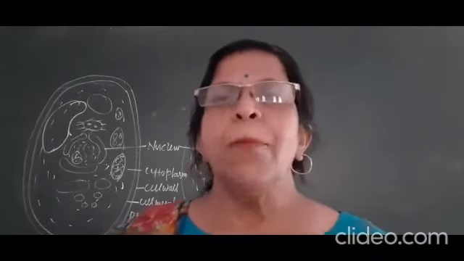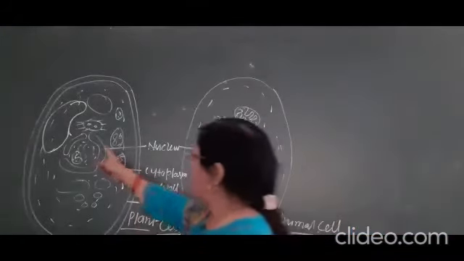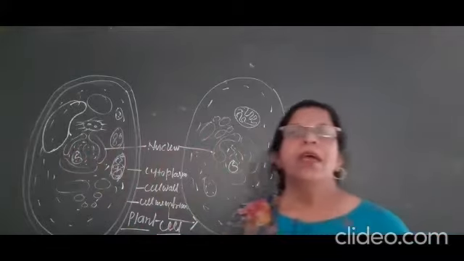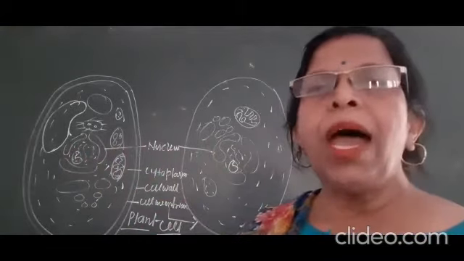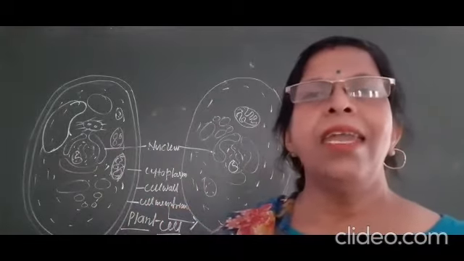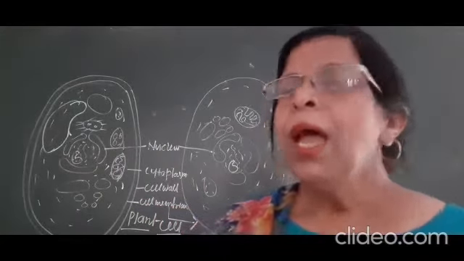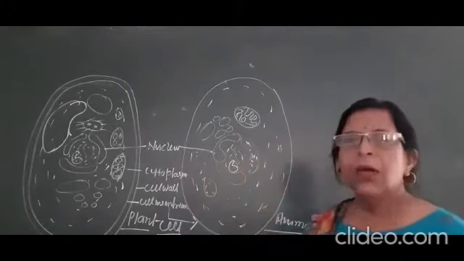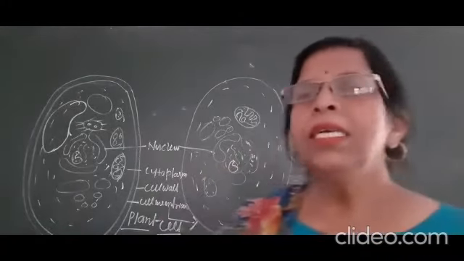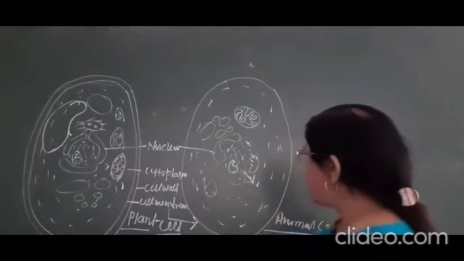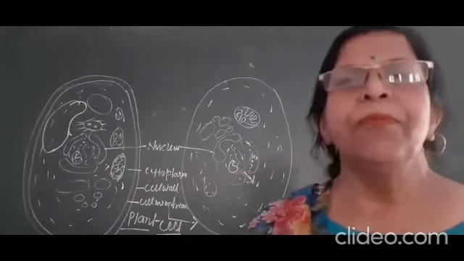Second one, after some time, the central part of the cell is known as the nucleus. The nucleus is also made by a double membrane, outer membrane and inner membrane. Between both membranes a gap is present, known as the nuclear gap.